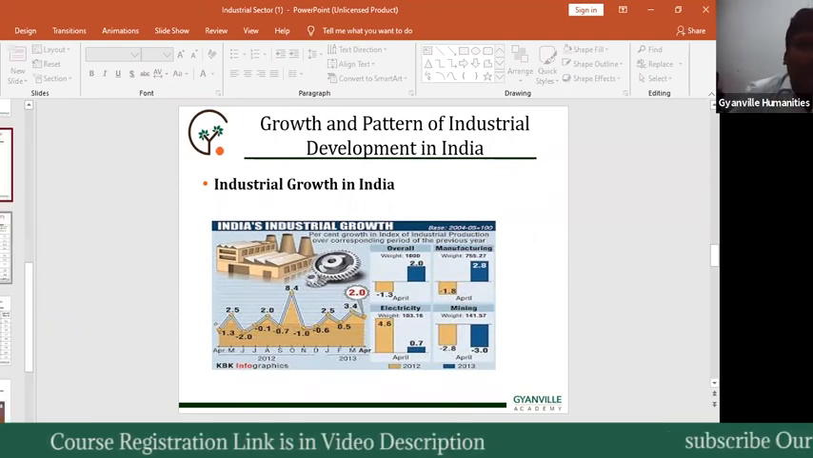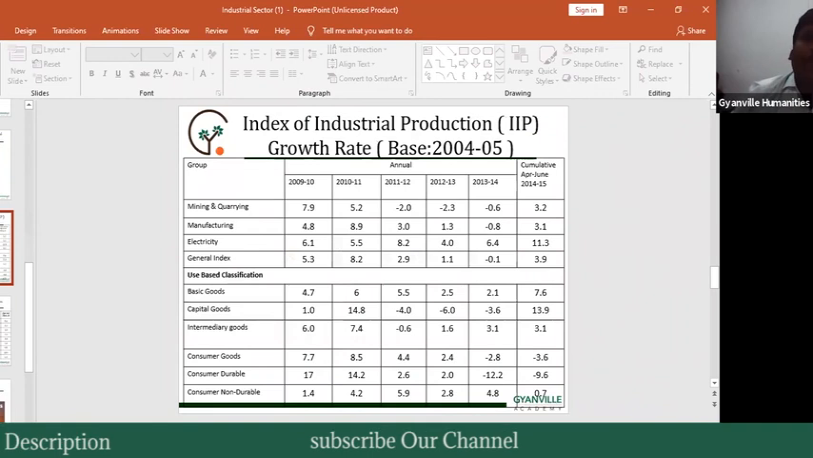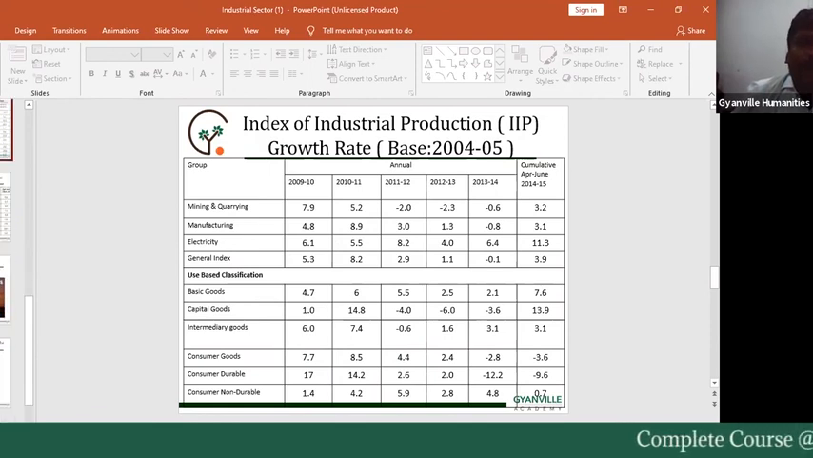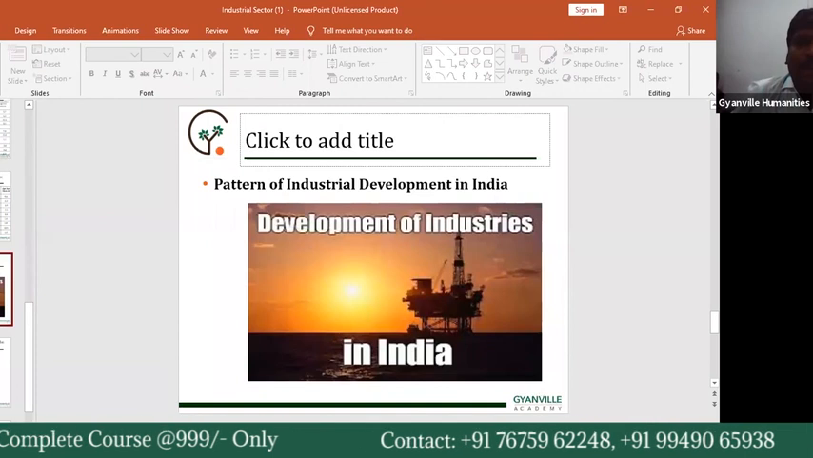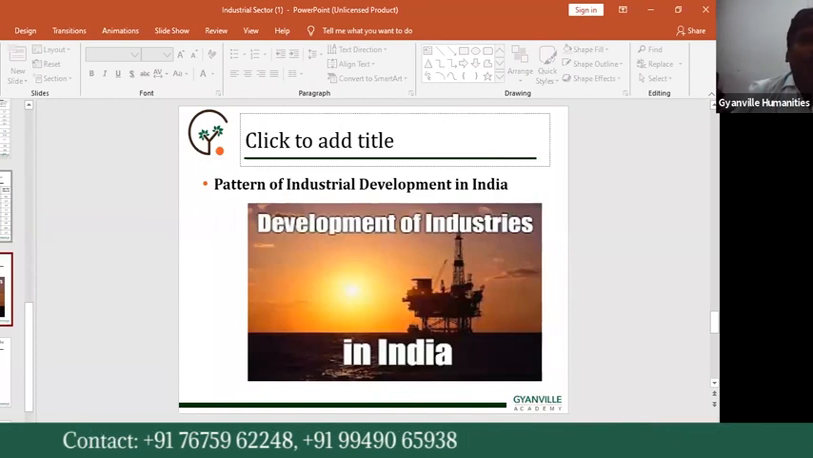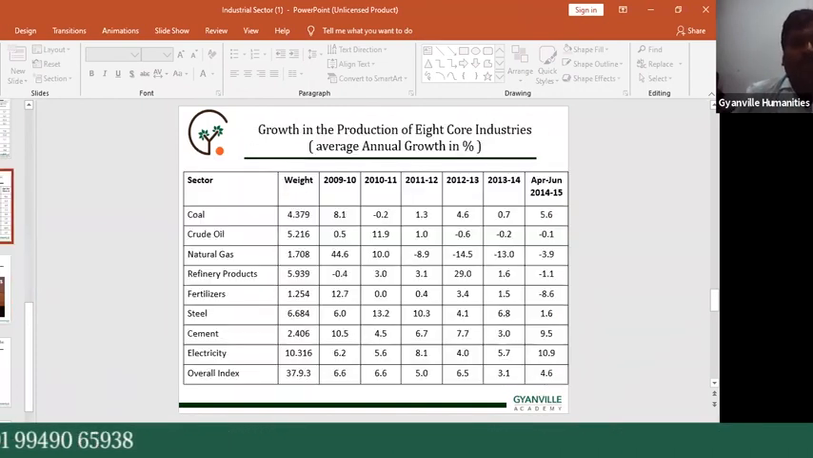In the next class we will focus on one index, the Index of Industrial Production, IIP, and its related data. Today's topic was Indian industrial development and its pattern.